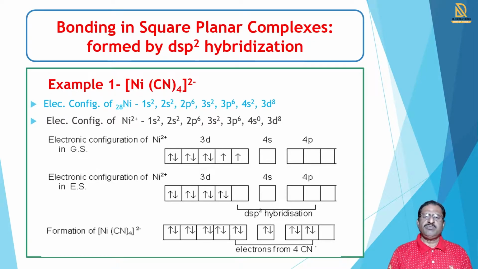In dsp2 hybridization, one d orbital, one s orbital, and two p orbitals combine with each other to form dsp2 hybrid orbitals. In square planar complexes, all the d, s, and p orbitals are of the same symmetry and all are in the plane.